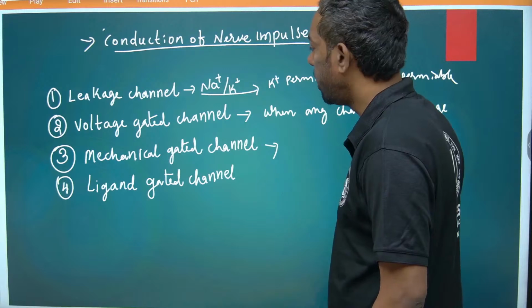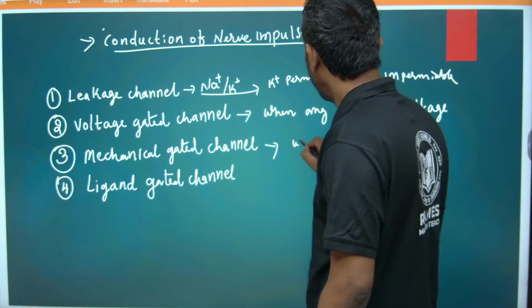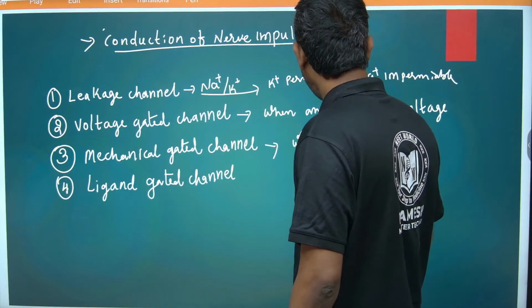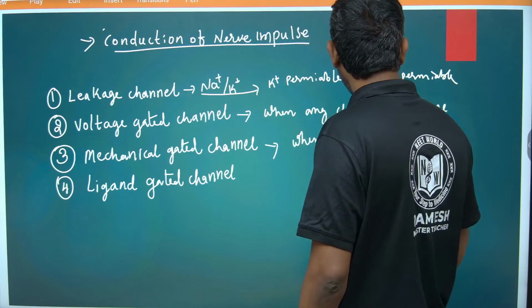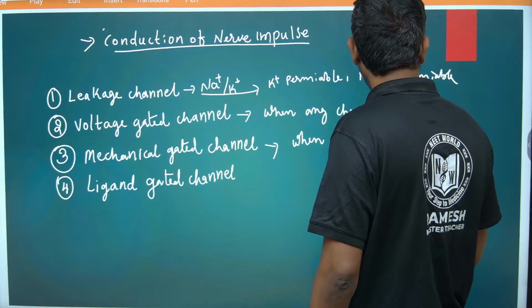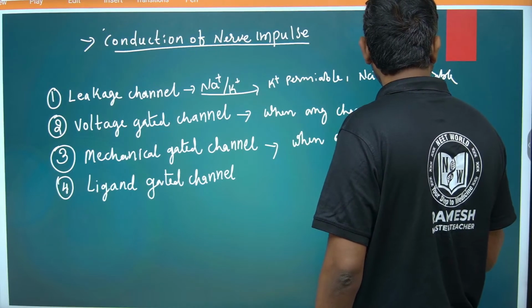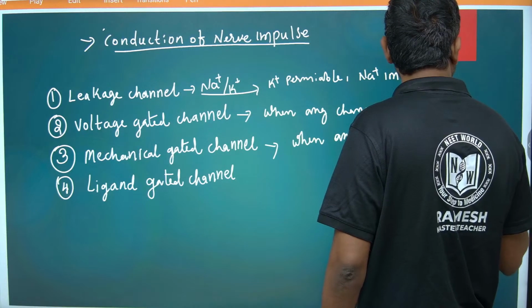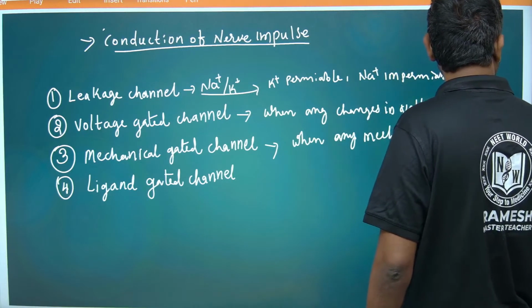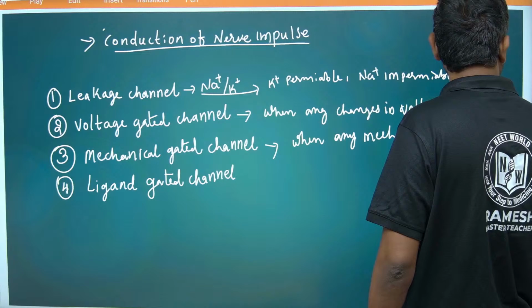The mechanical gated channel opens if any mechanical pressure is applied in the cell.